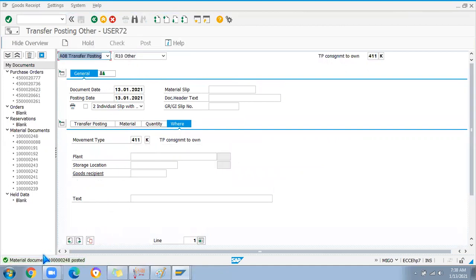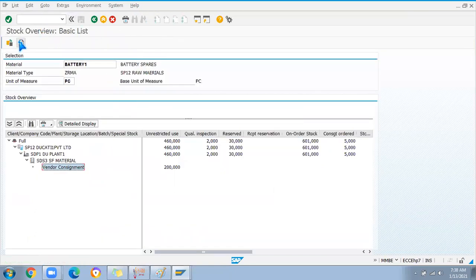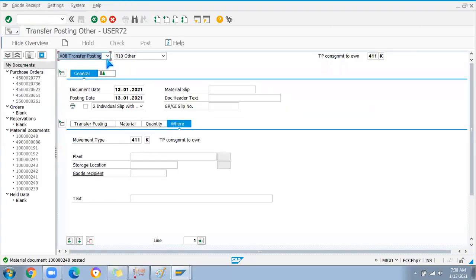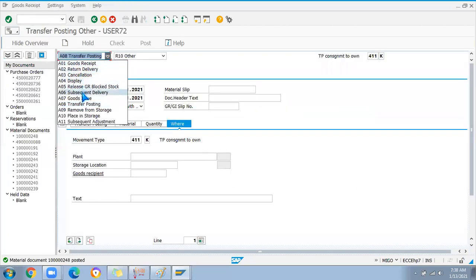Okay, document got posted. This document one series. If I refresh this, okay, this will be 190 vendor stock and 10 number will be available in SDS3. 411K will be the movement type. In case you are going to directly use this stock for production or cost center, then 201K will be used, that we are going to use as a goods issue, not transfer posting.